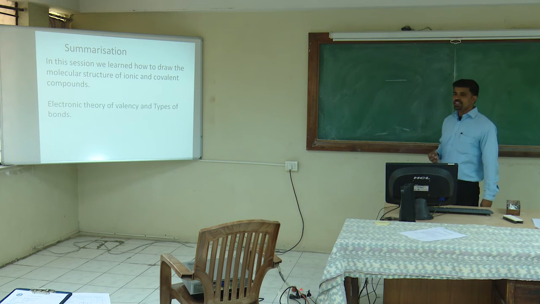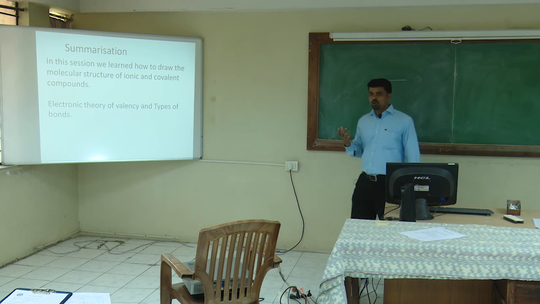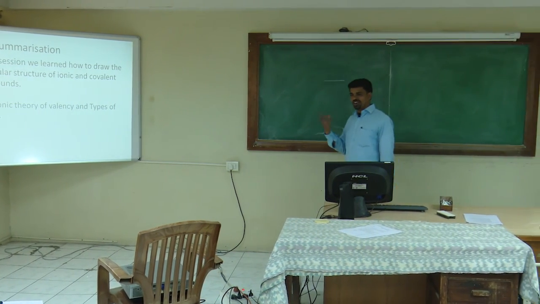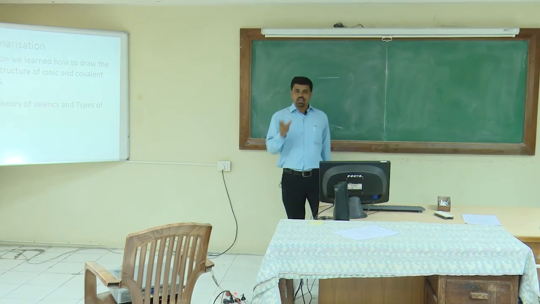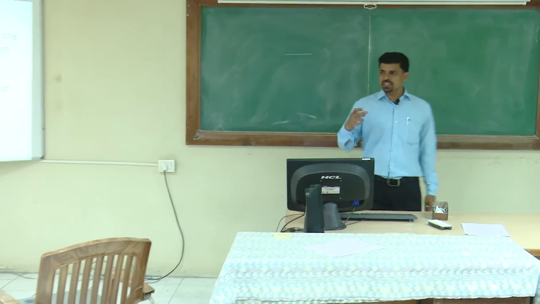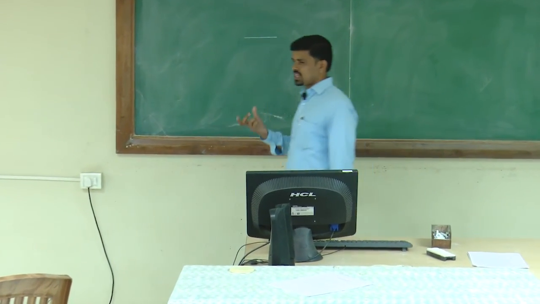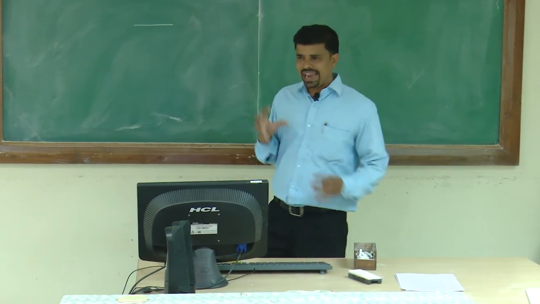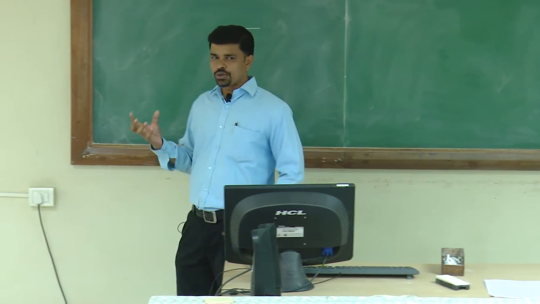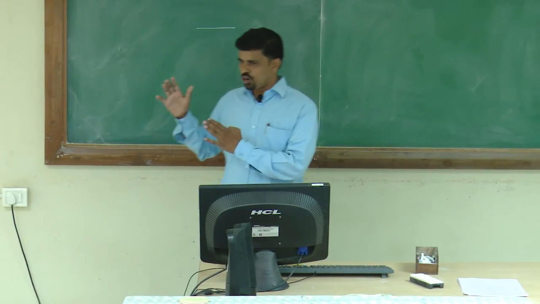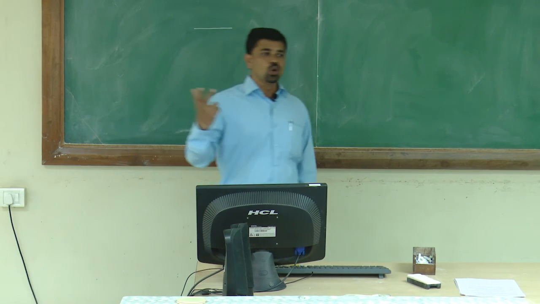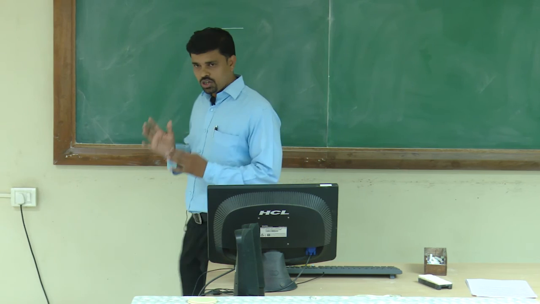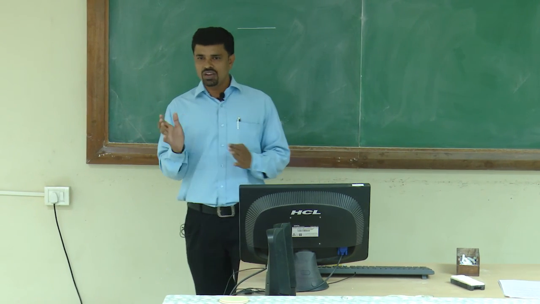So, in this session we have learned about the electronic theory of Lewis, in which we explained the octet rule. According to this octet rule, each element is stabilized by acquiring 8 electrons in its outer shell. Means in the formation of a water molecule, we have seen that there are 2 covalent bonds present in the water molecule, which are formed by the sharing of electrons.